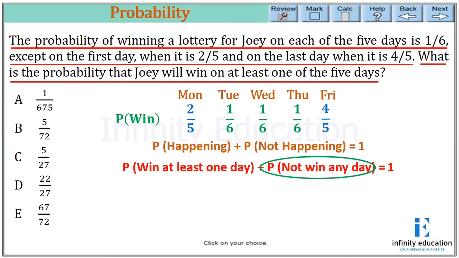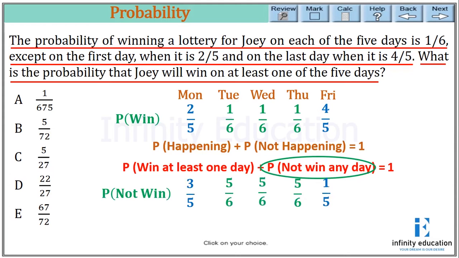If we can find the probability of not winning any day and subtract that from 1, we get the probability of winning at least one day. So first I have to find the probability of not winning for each individual day.